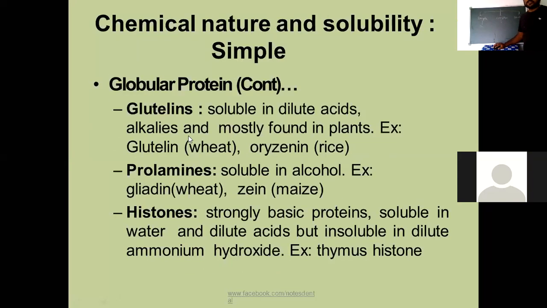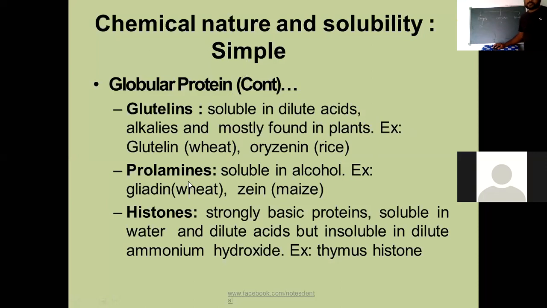Globulins, albumins, and glutelins are all simple proteins. Glutelins are soluble in dilute acids and alkalis and mostly found in plants, for example glutelin of wheat and oryzenin of rice. These globular proteins come under simple proteins.